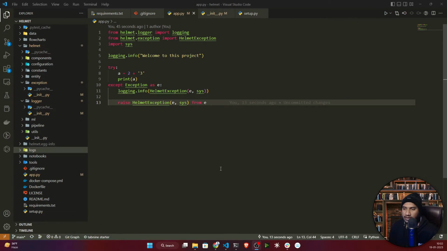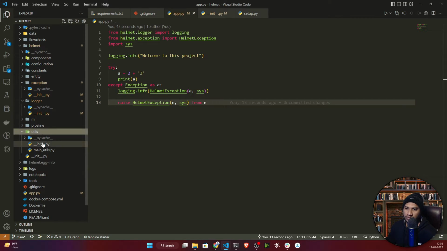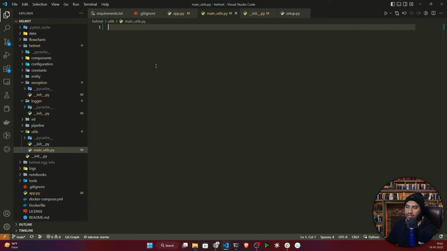So this is all about, see guys, whenever you are trying to create any bigger project, at that time you need some utility functions which you will be using most frequently in your code. These are the things we'll be writing inside the utils module. Here we have created one utils module, and inside it you will see a file called main utils. I will open this one. Here I'll be writing all my utility related functions. I think you remember in our notebook we created some utility functions like save object and load object. With that I will add some more functions. So let me do it.